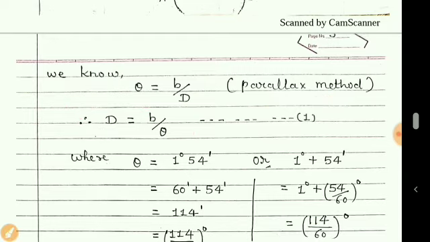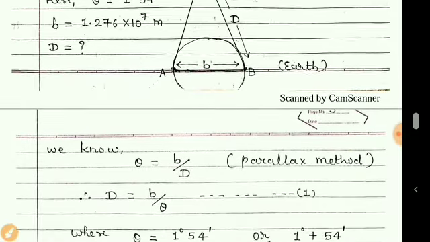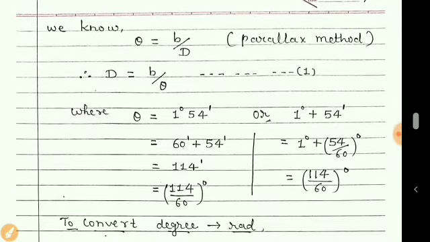Here the value of b is already given in meter, that is SI system, but here this angle theta is given in degree and minutes, and we know that whenever we use the values, they should be in SI system. So here we need to convert this value to radian. For that we will apply this method.